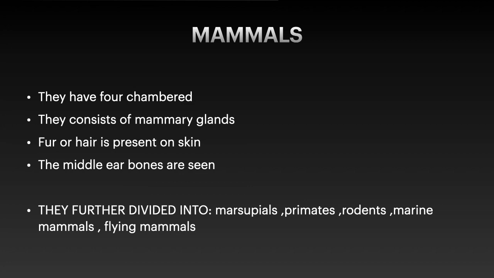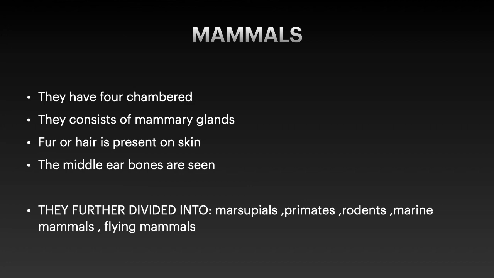And the next one is marine mammals, the mammals living in aquatic habitats, such as the whale and the dolphin. All these are examples of marine mammals. And the next one is flying mammals. A good example of a flying mammal is the bat.